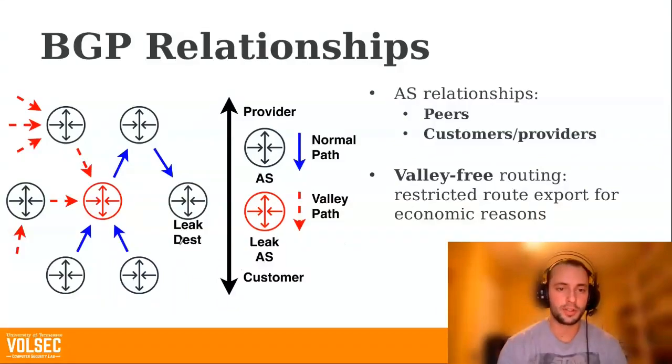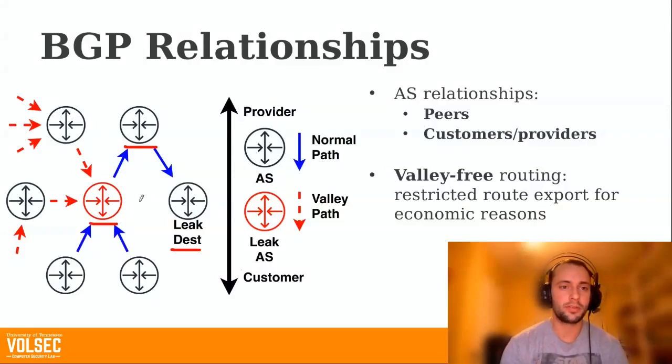I have a little example in this diagram. I suppose this network, called leak-dest, for reasons that will become clear later, decides to originate a route to one of its prefixes. It might do that by sending a BGP update to its provider, that I'm underlining now. That provider now is incentivized to share that route with all of its connections because it learned about the route from a customer. And the more traffic it sends to that customer, that increases its own compensation.